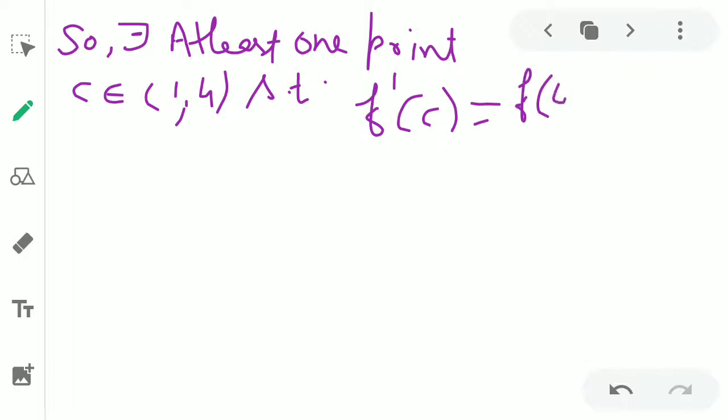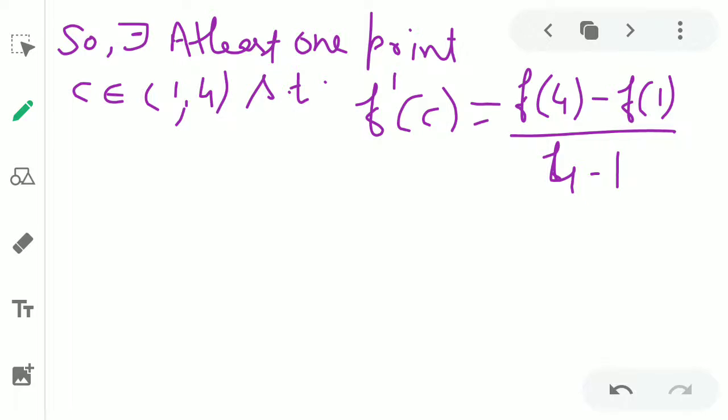Open interval 1 comma 4, such that f dash c is equal to (f of 4 minus f of 1) upon (4 minus 1). So it is (f(b) minus f(a)) upon (b minus a). So b is 4 and a is 1. That's why we take here (f4 minus f1) by (4 minus 1).